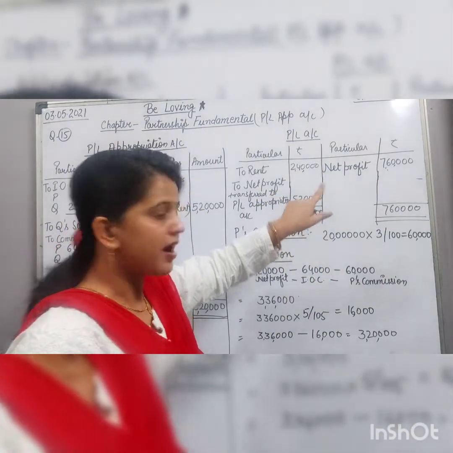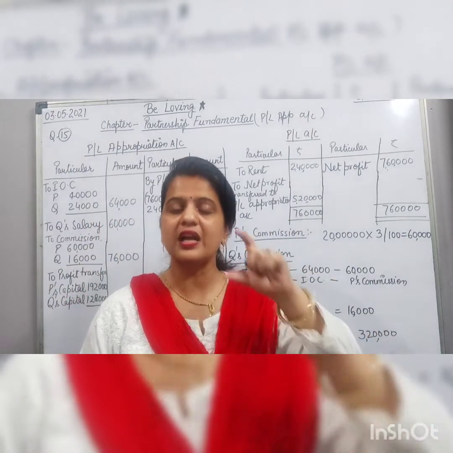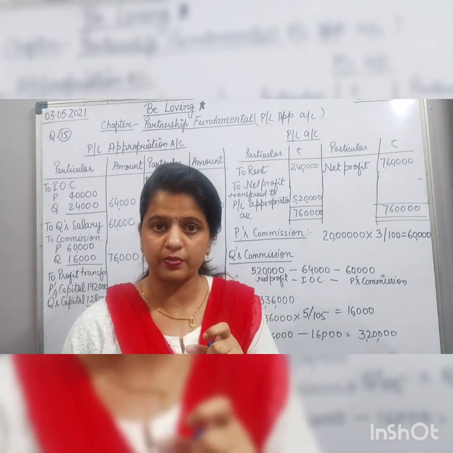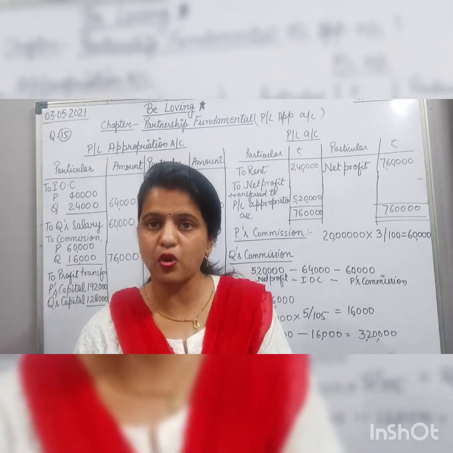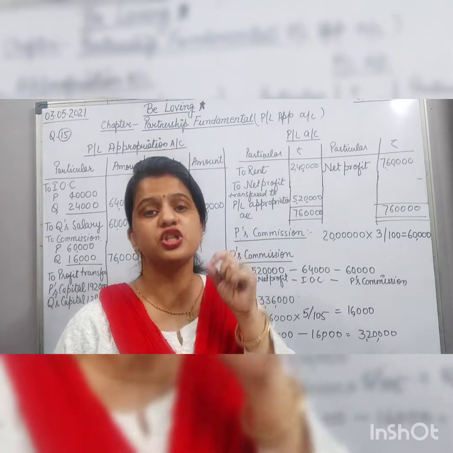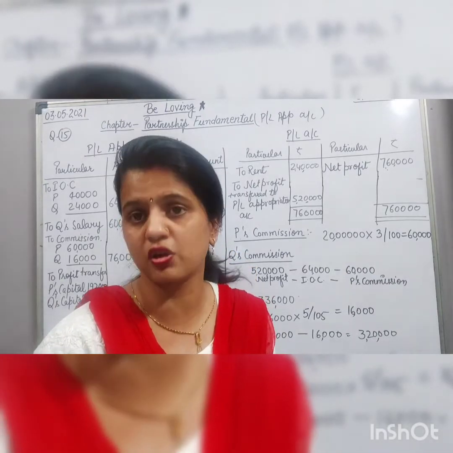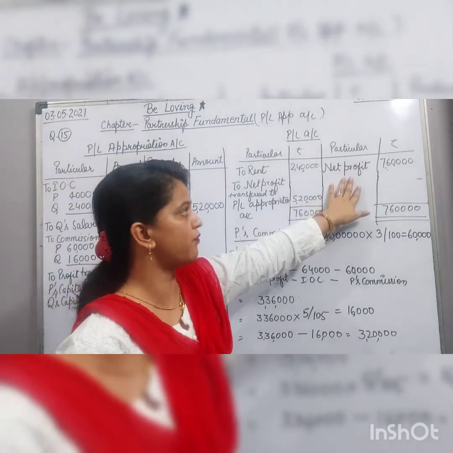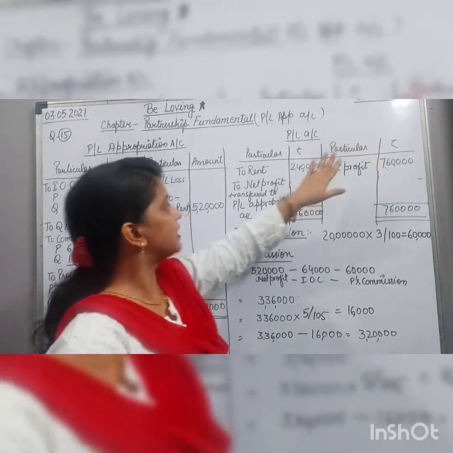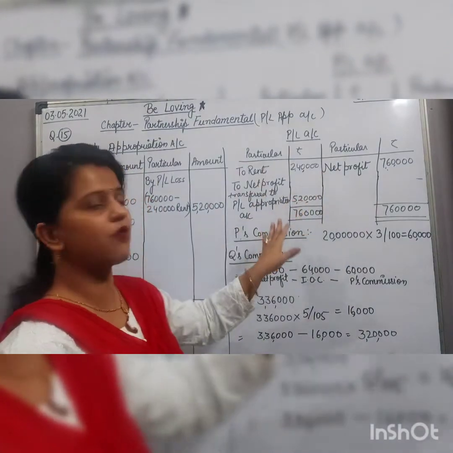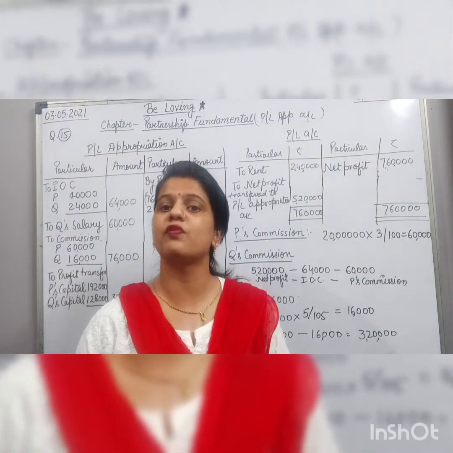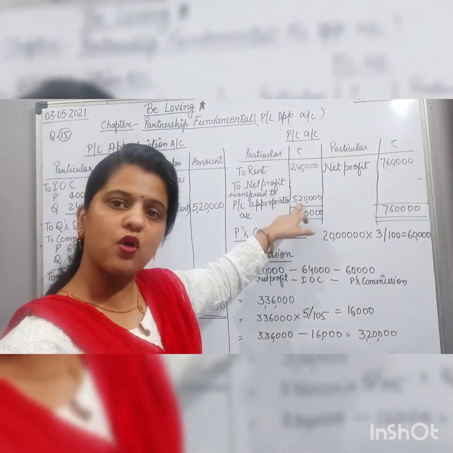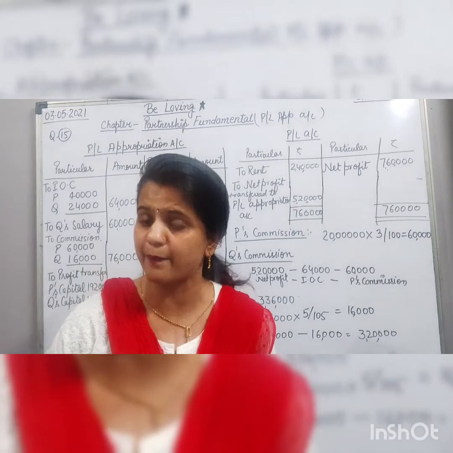Again I am repeating that whatever rent P is entitled to is an expense for the firm. It is a charge against profit, so we have to show it in the profit and loss account, not in the profit and loss appropriation account. First of all, we deduct it from the profit of 7 lakh 60,000. After deduction, we get the net profit, which we transfer to profit and loss appropriation. So we get 5 lakh 20,000.